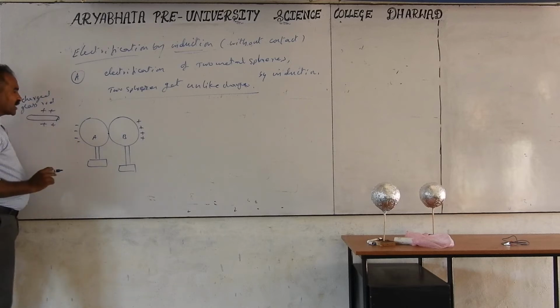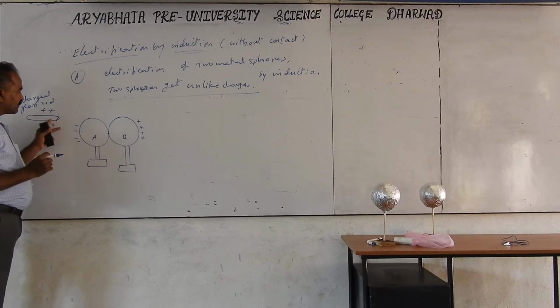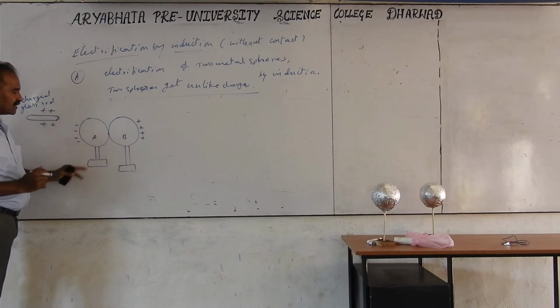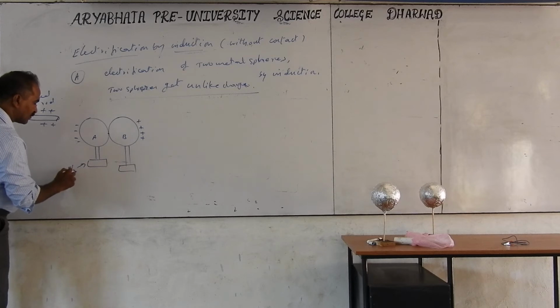So now what we have to do is not move this. This is the first step. There are steps in this. The first step is to keep the two metal spheres on an insulated stand. This is a plastic stand. Why a plastic stand?